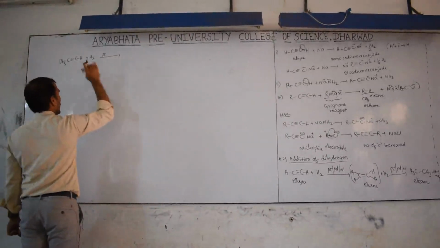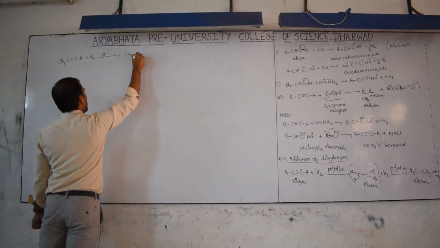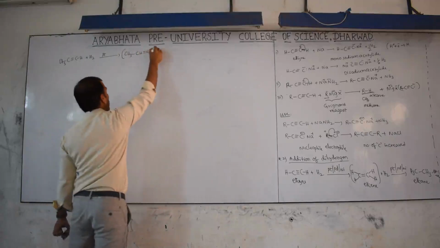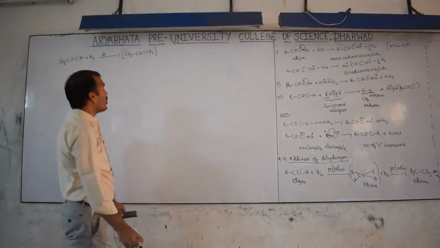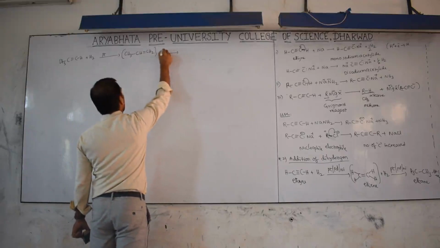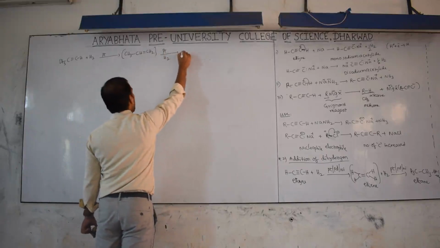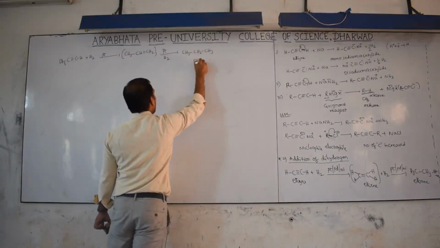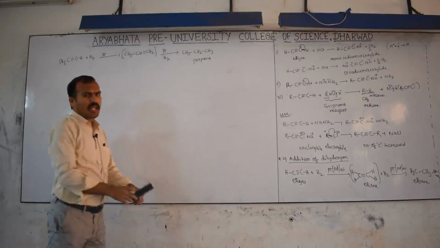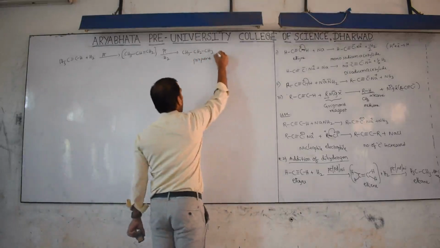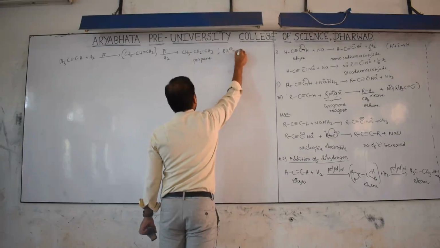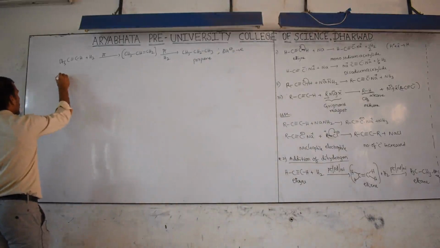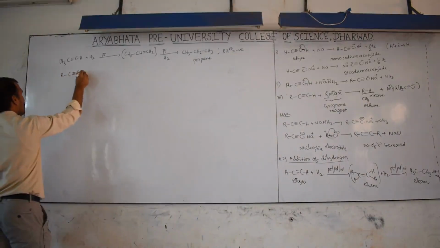One hydrogen on the left side, another hydrogen on the right side, then CH3 CH double bond CH2. But we cannot isolate this because the reaction is not controlled up to alkene. Therefore immediately again platinum and H2, this will be converted to CH3 CH2 CH3. Its name is propane. So this hydrogenation reaction is always an exothermic reaction. Therefore you can write delta H as negative, indicating an exothermic reaction.